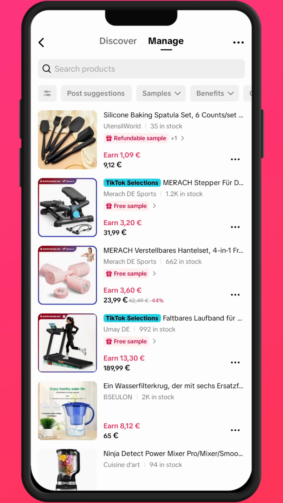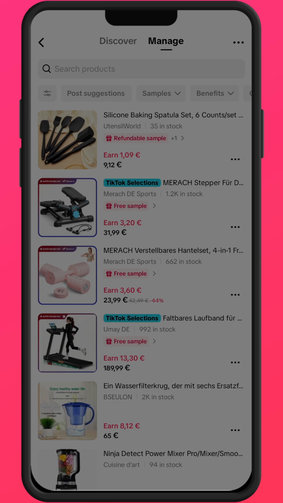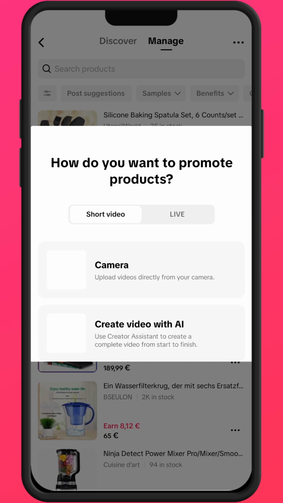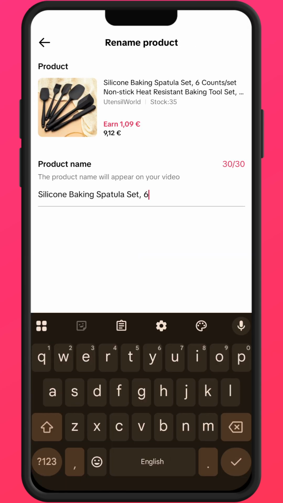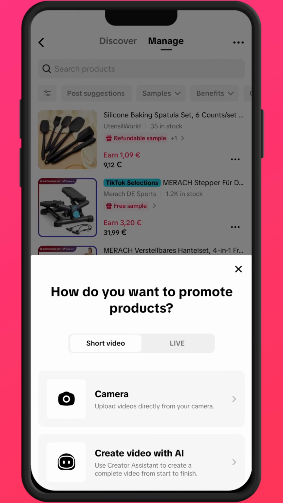Whatever it is you want to add, make sure they are already in your showcase. Now click on manage, and now you know what you want to add. Let's assume I want to add this first item here. Click on this dot right here. Click on create video now. Click on camera. Okay, and then add. Once you click on add, it's going to show like nothing happened. Don't worry, it has already added.